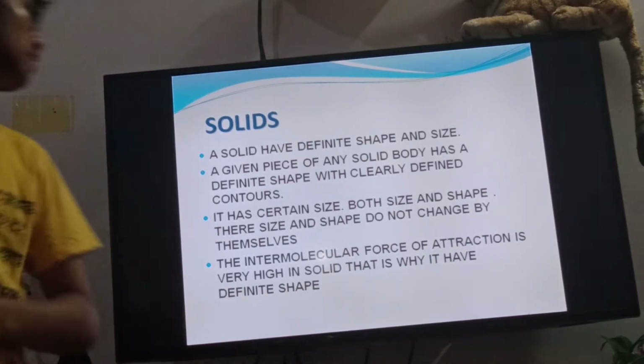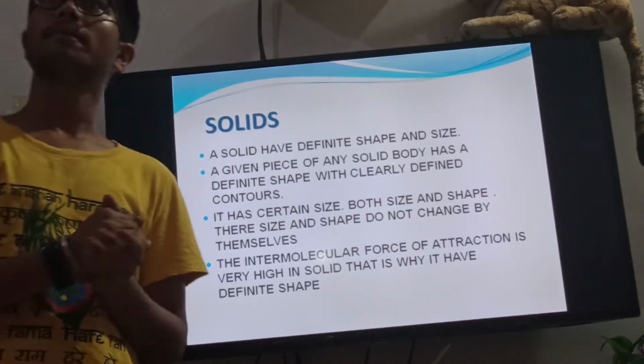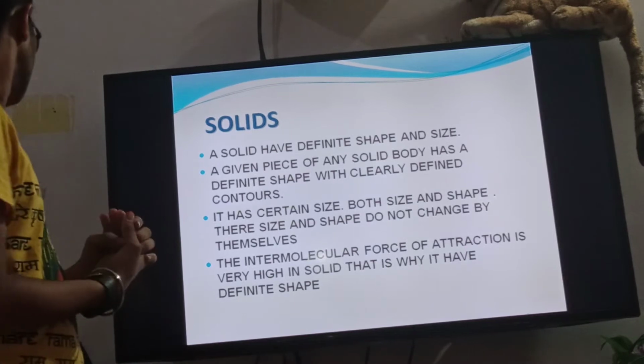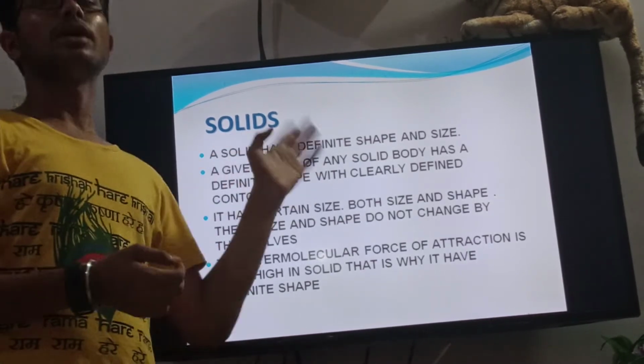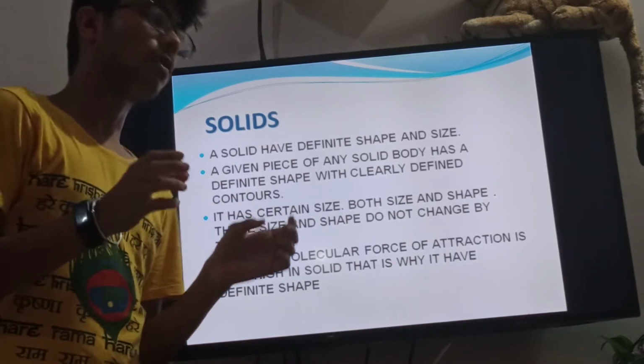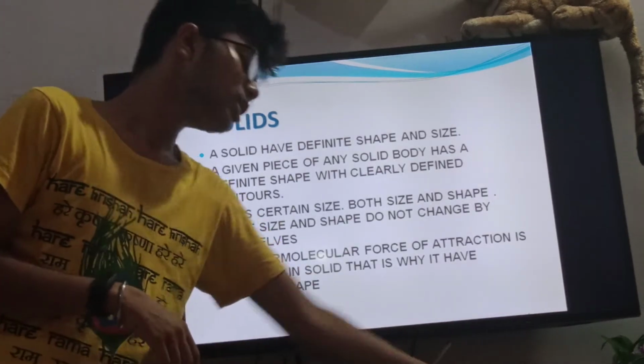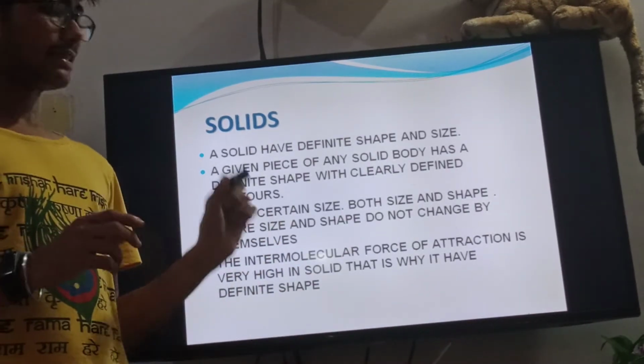Okay. So solid has a definite shape and size. It means that it has a definite composition. You cannot change the size or shape of a solid. Like take this sharpener.